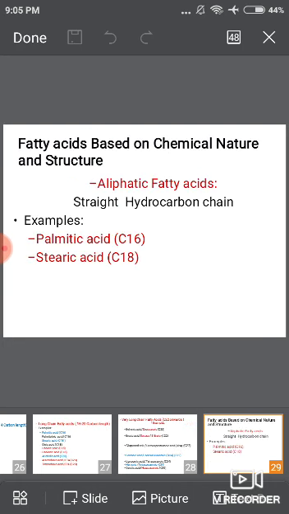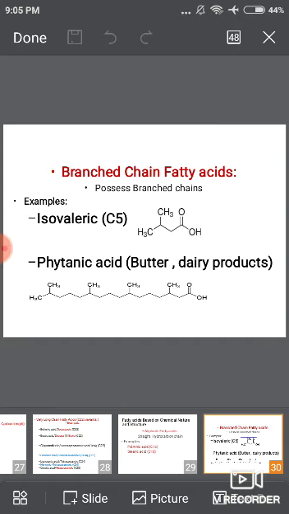Next are the fatty acids based on chemical nature and structure. Aliphatic fatty acids have a straight hydrocarbon chain; examples are palmitic acid and stearic acid. A fatty acid is a carboxylic acid with a long aliphatic chain which is either saturated or unsaturated. Next is branched chain fatty acid. There are two examples, isovaleric acid and phytanic acid. Phytanic acid contains branches mostly of methyl groups.